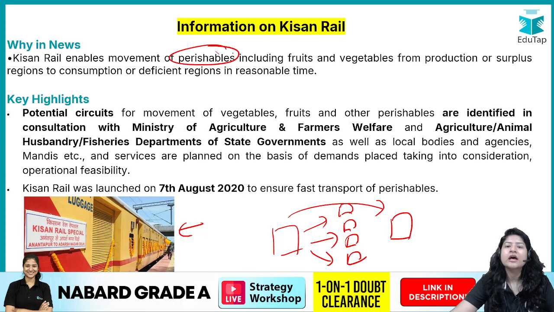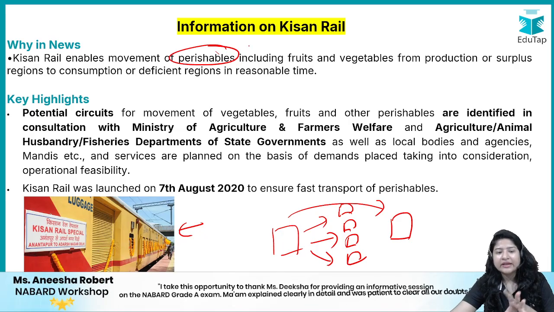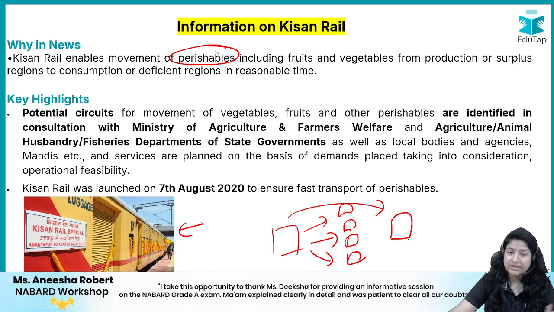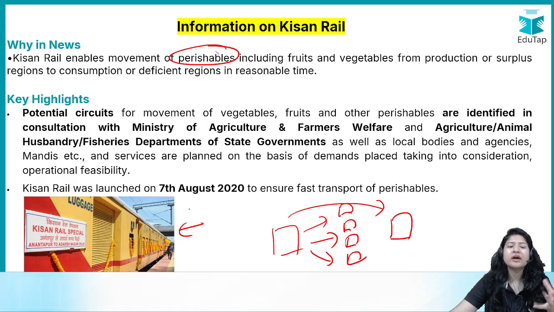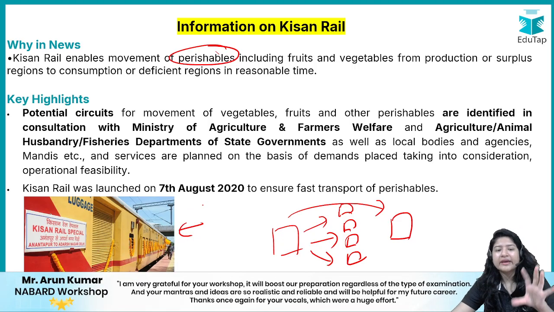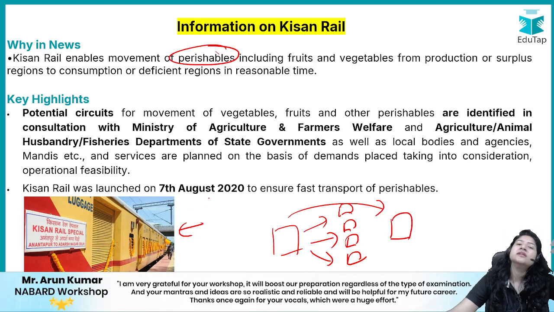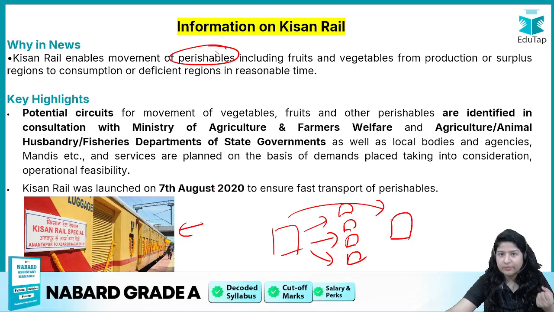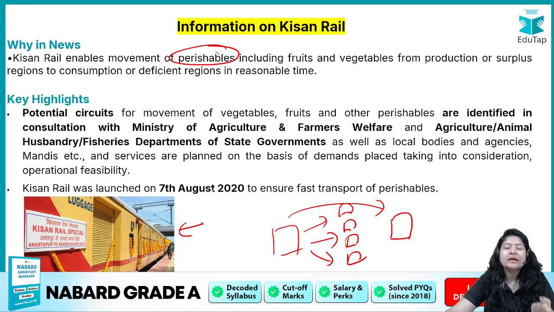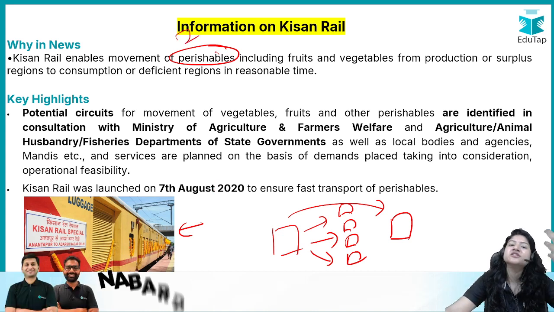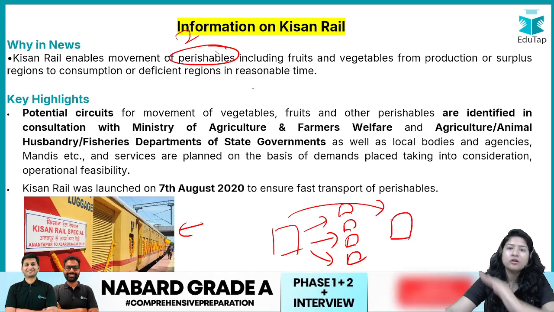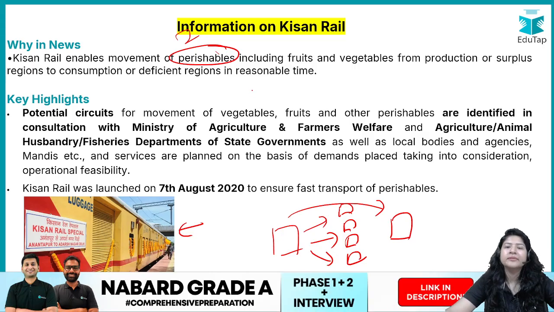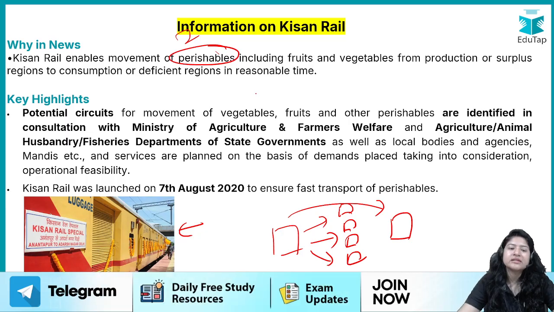Those 40 kgs. So the government came up with this idea: why not, in such scenarios, have a train where the farmer can send his product to some other state of the country where there is actually demand for those tomatoes, like in this example, right? And if the farmer sells there, of course he will have benefit, and the perishability of that tomato will also be reduced or can be cut down to zero. ठीक है? तो with this aim Kisan Rail was introduced.